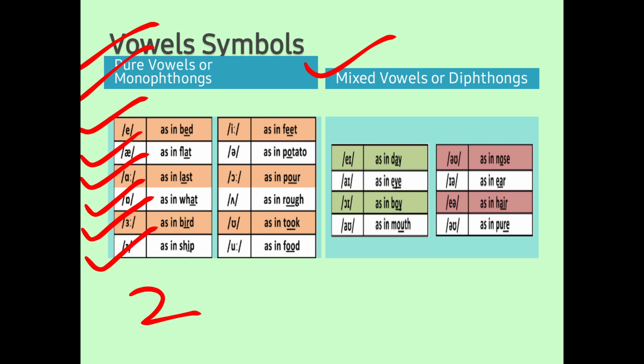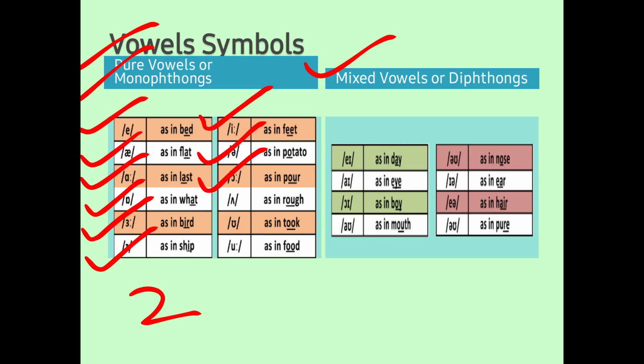Next sound is long vowels, as in feet, read, greet, etc. Next sound is A sound. This is also short sound, as in potato, about, etc. Next sound is O sound, as in pour.